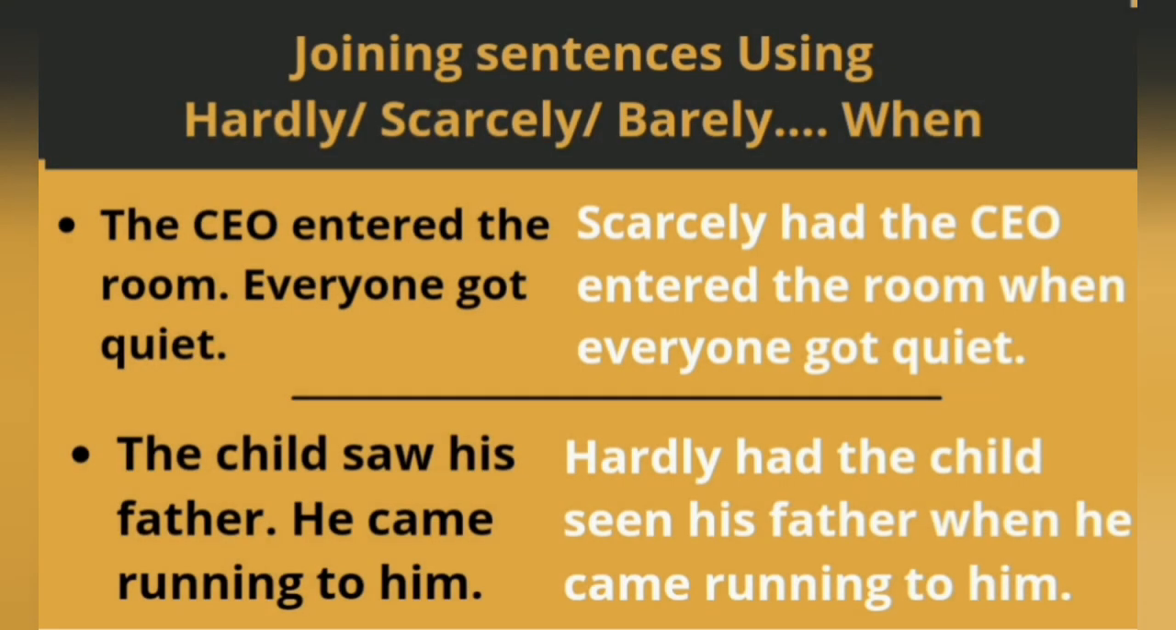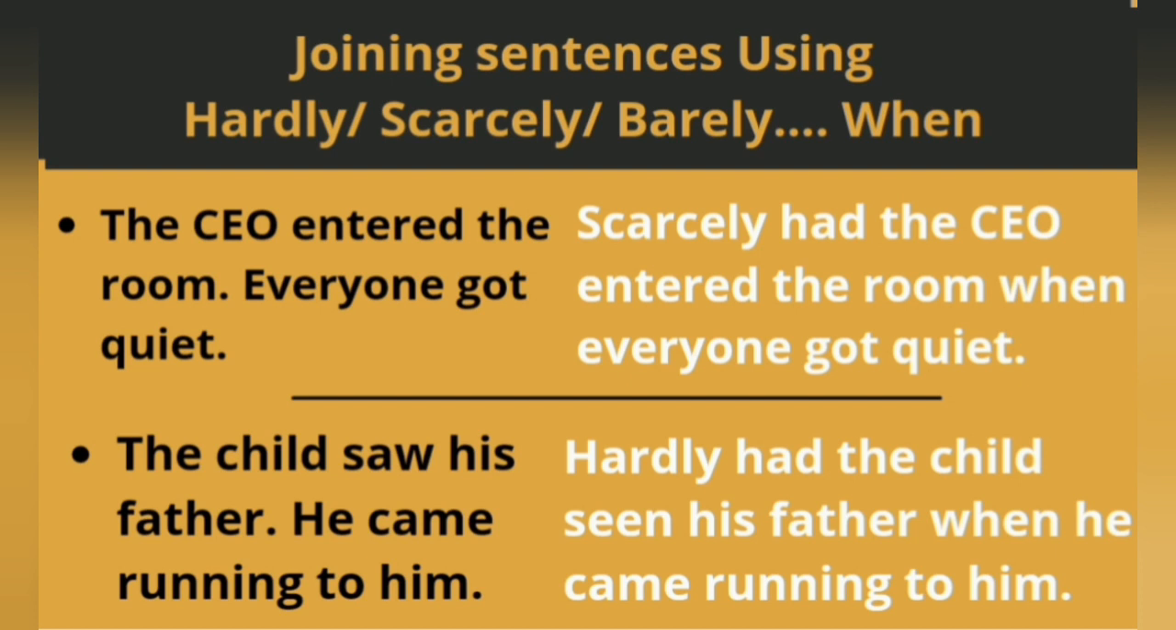Now let's learn to join sentences using hardly, scarcely and barely when. Example 1. The CEO entered the room, everyone got quiet. So we are going to join these two sentences using scarcely when.